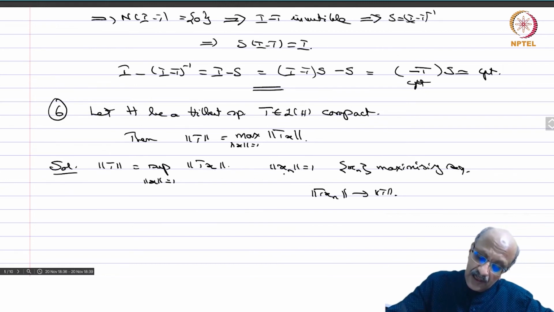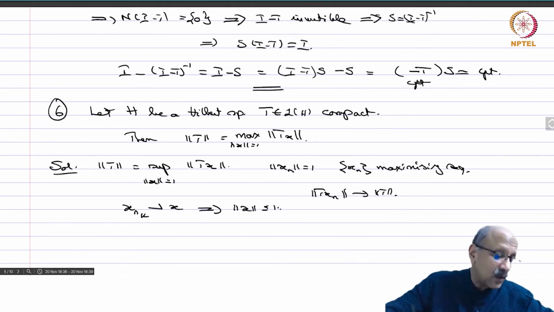Then xn has norm 1, it's bounded, so you have a subsequence xnk which converges weakly to x, and you have that norm x is less than or equal to 1.